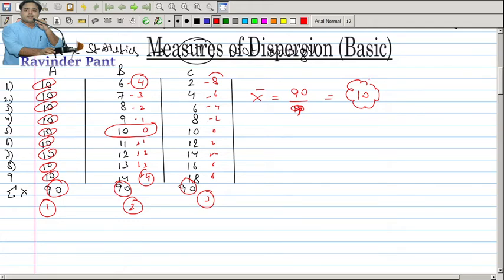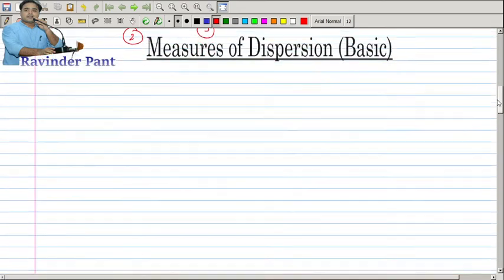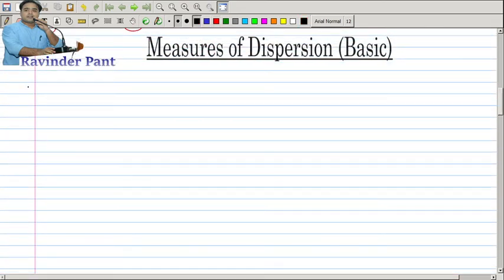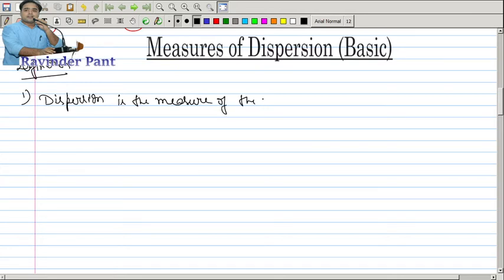So there are various definitions given for dispersion, and a few of them are: dispersion is a measure of the variations of the items.